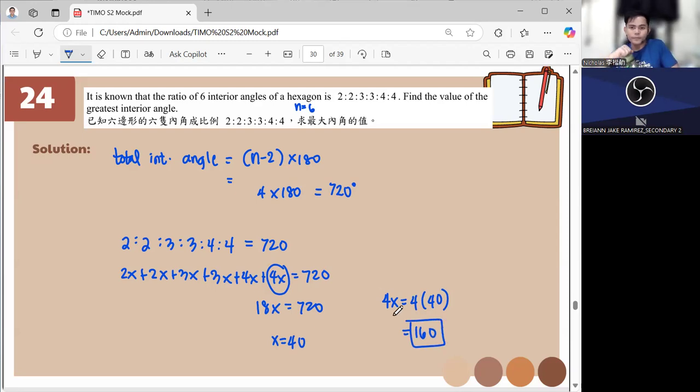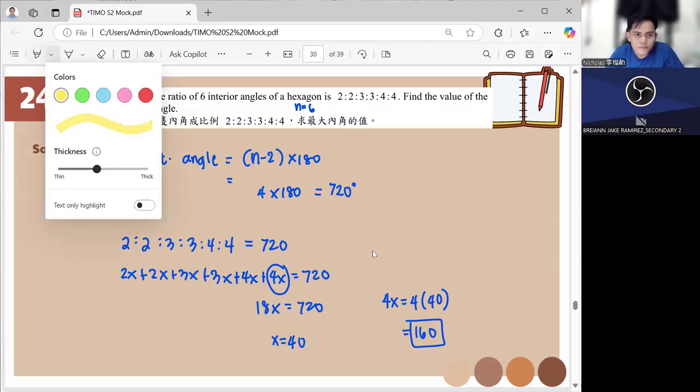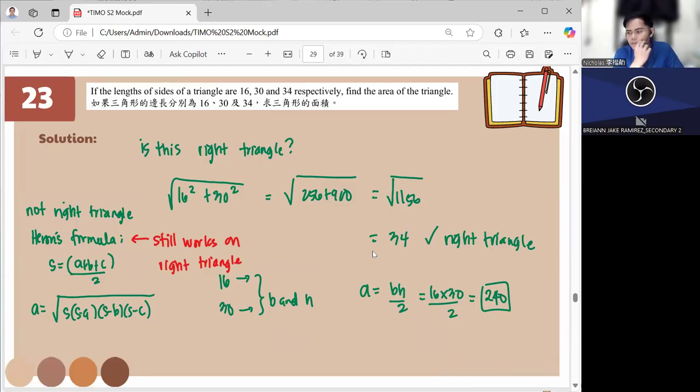Excuse me, can you show me Heron's formula? I didn't notice it. Number 23. Yes. Okay. You copied it fast. I will write it properly also.